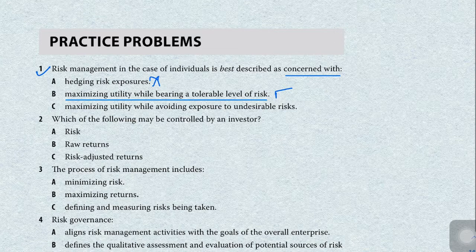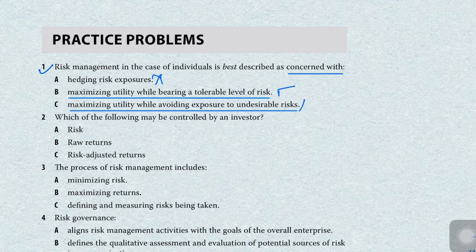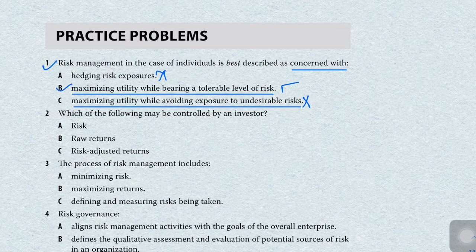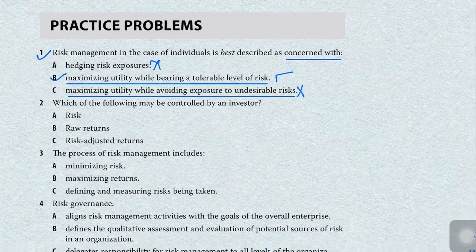The third option is maximizing the utility while avoiding risk exposure. You can't avoid risk exposure, because if you are not taking the required risk, you will not be able to generate the return. So this is also not our correct answer. The correct answer of this question is option B. Okay, let's move to our next question.